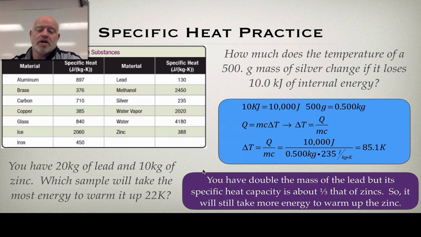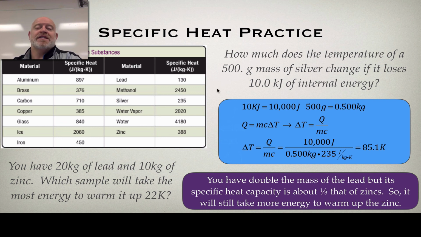The other one here, we have double the mass of lead. But if we look at their specific heat capacities, lead's specific heat capacity is 130, and zinc's is 388. So zinc's is more than double, because double would be 260. It's almost triple. So even though we have double the lead, we have triple the capacity for zinc. Even with half the mass, it's still going to take more energy to warm up the zinc. So you can do a numbers comparison between those two things.